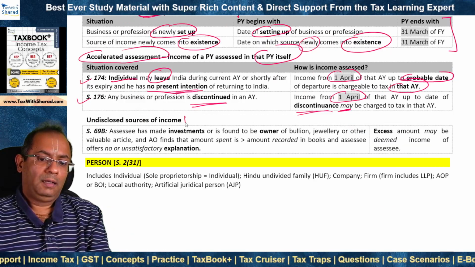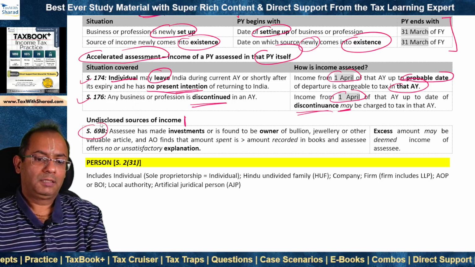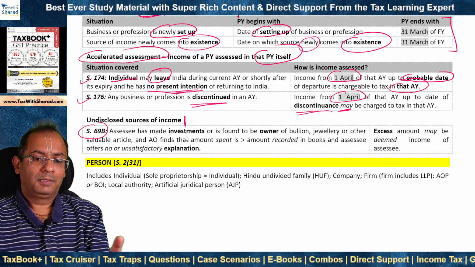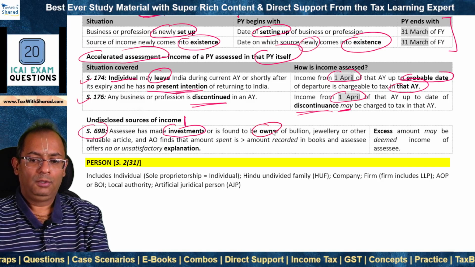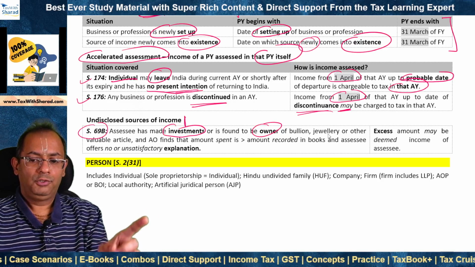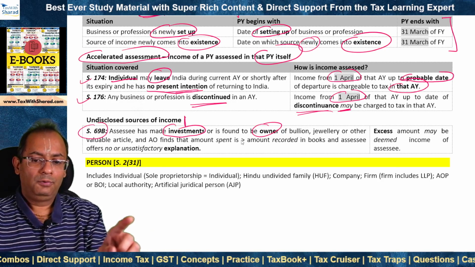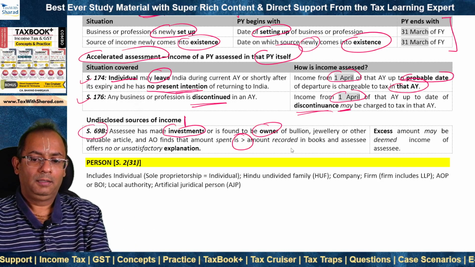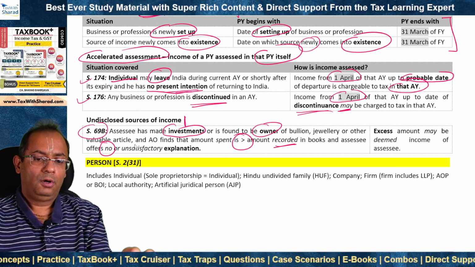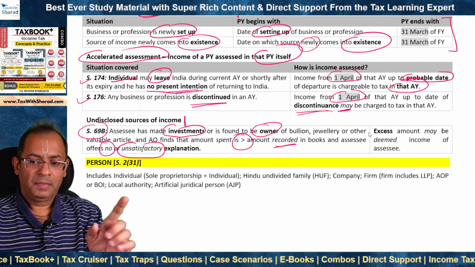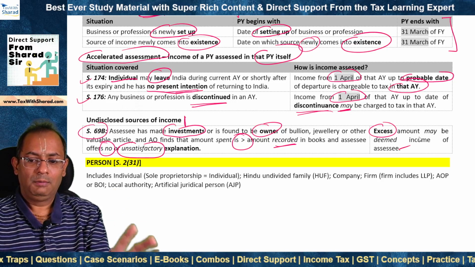Now, there are a few sections which govern undisclosed sources of income, but section 69B is important to us, and this covers a case where the SSE had made investments or is found to be the owner of what? Of bullion, jewelry, or other valuable article, and the AO finds that the amount spent thereon is greater than the amount which is recorded in the books, and the SSE offers no or unsatisfactory explanation. In such case, the excess amount may be deemed as the income of the SSE.